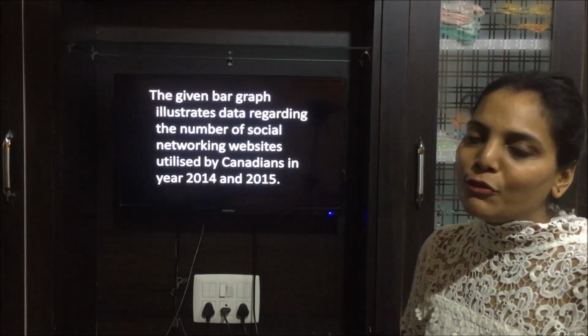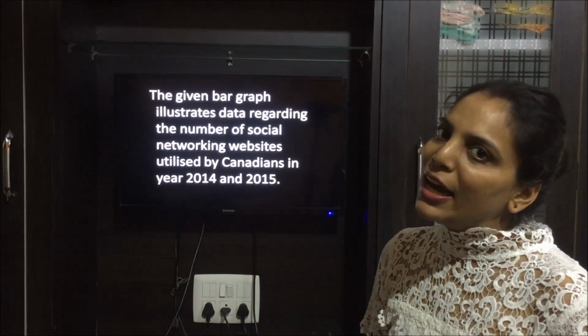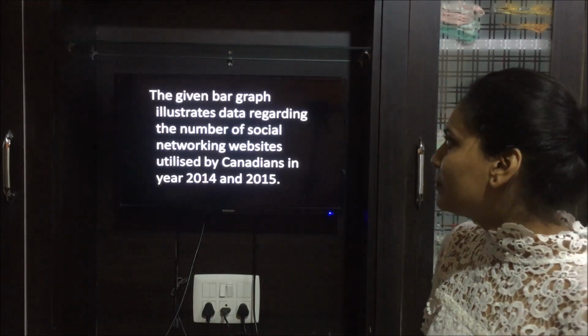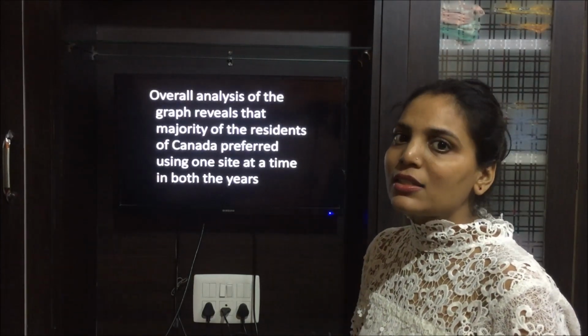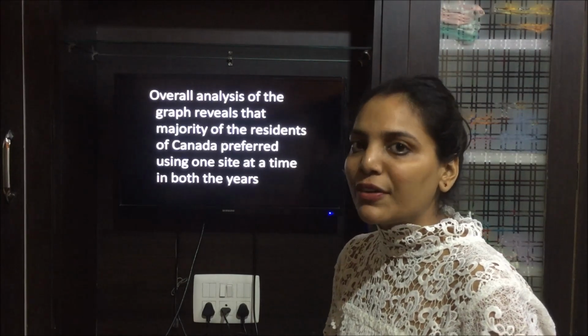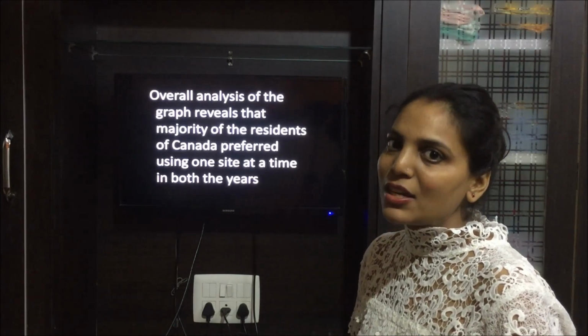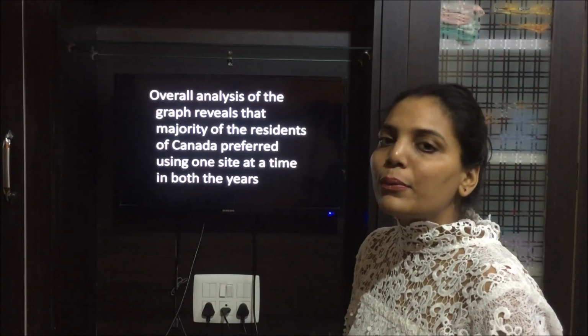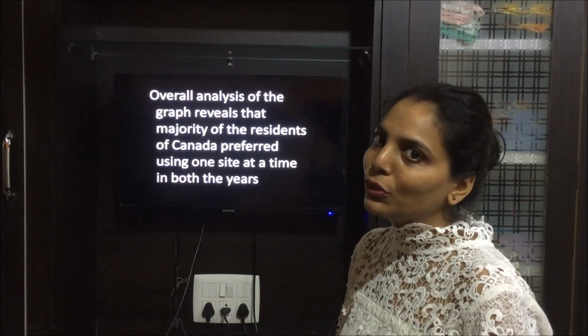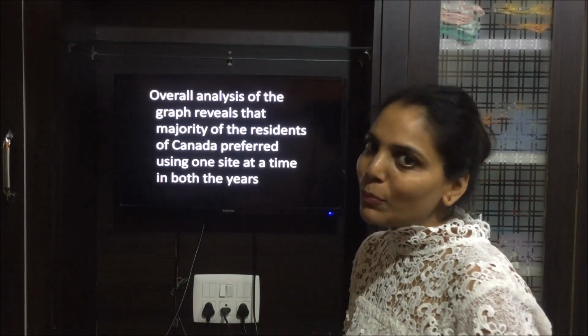Now we are going to write the overall analysis of the graph. In the overall analysis, we write the highest and the lowest things related to the graph. We write both of them and not just one of them or either of them.